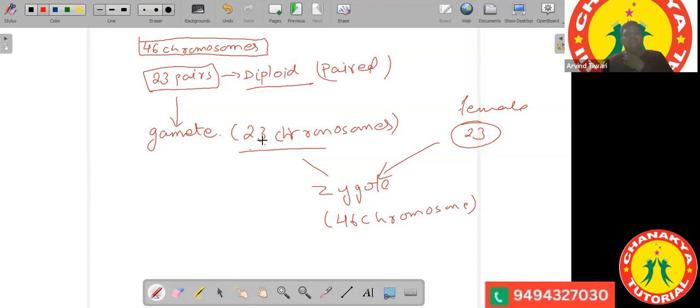All the gametes are haploid, right? So after that, the gametes fuse together and when they form the zygote, again the zygote has 46 chromosomes, which is the same as the parent. Okay. So everyone has understood about the chromosomes also.